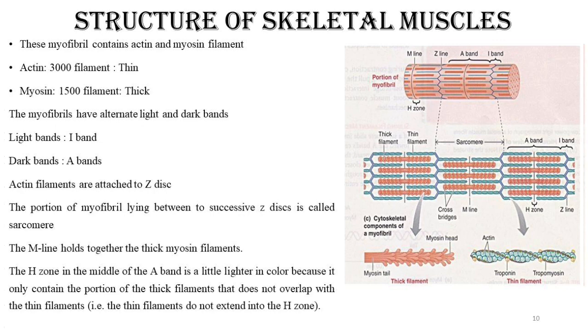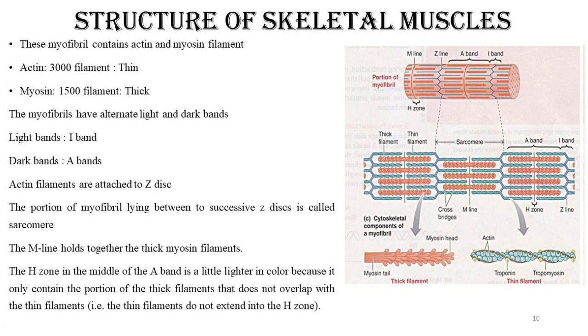Okay. One more structure you will identify in the figure. It is the H zone. What is the H zone? It is the middle of the A band. We said the light band looks light in color and the dark band looks dark in color.